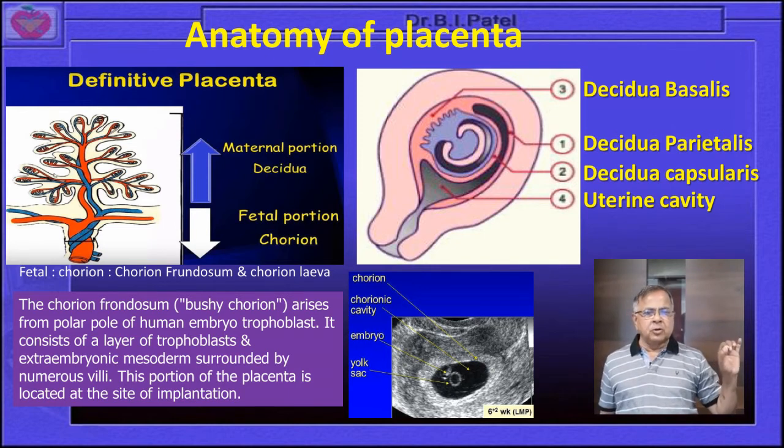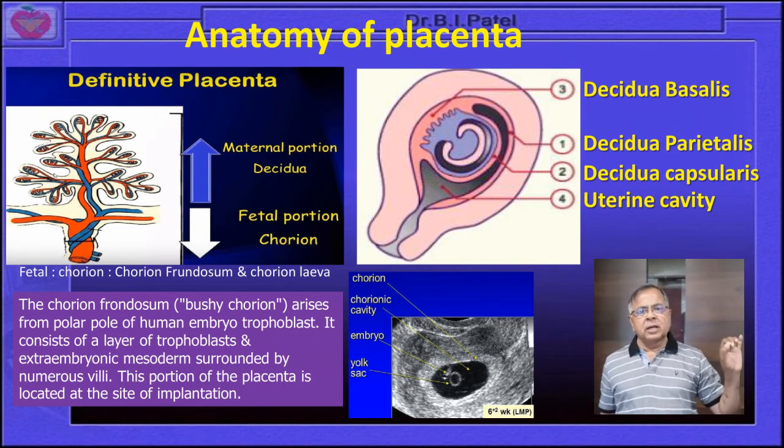And the chorion frondosum, that is the bushy chorion, arises from the polar body of the human embryo trophoblast, and it consists of a layer of the trophoblast and the embryonic mesoderm surrounded by numerous villi, and this portion of the placenta is located at the site of the implantation.